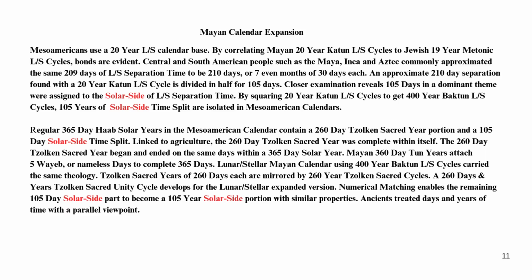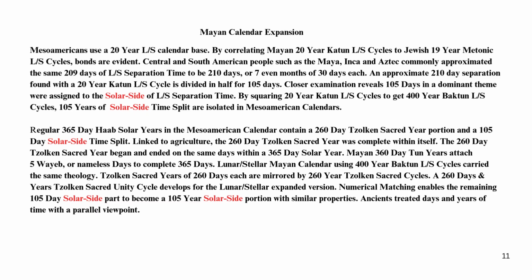An approximate 210-day separation found with the 20-year Katun lunar-solar cycle is divided in half for 105 days. Closer examination reveals 105 days in a dominant theme were assigned to the solar side of lunar-solar separation time.